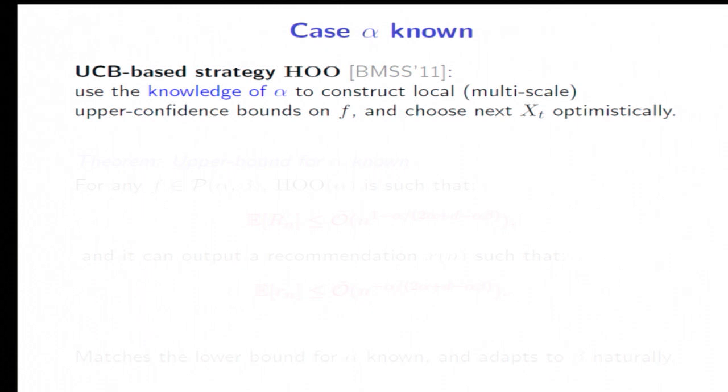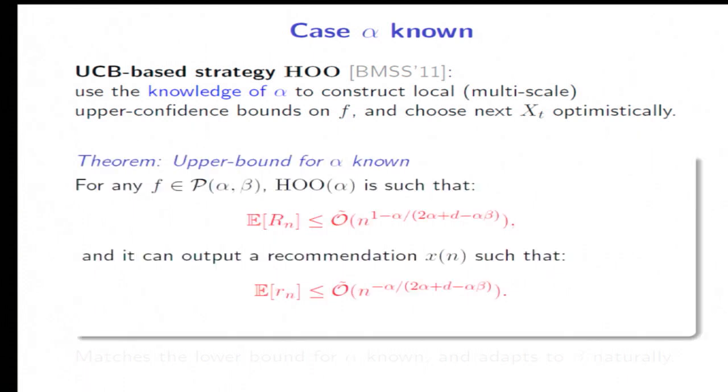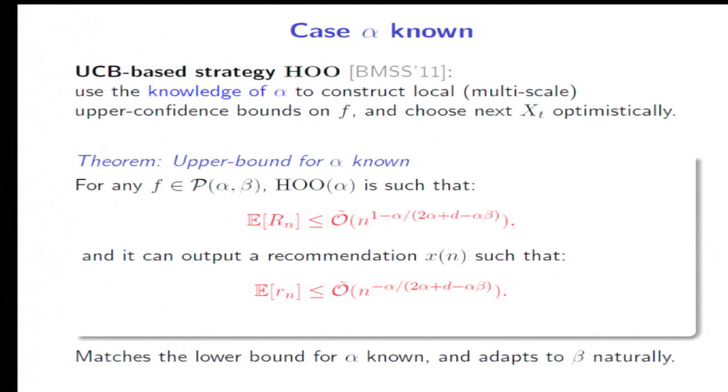So let me first briefly mention the case where alpha is known. If you know alpha, what happens is that you can basically use it to estimate the bias of your estimator, and you can construct local upper confidence bands on your function, and you may then choose your next sampling location xt in an optimistic fashion. So this is a rather straightforward adaptation of the UCB kind of strategies to this setting, and we can show that this matches the bound that I just gave. So what happens is that if you know alpha, you may match the bound for both the cumulative regret and the simple regret. And you adapt to beta, the parameter that characterizes the hardness of the problem, naturally.